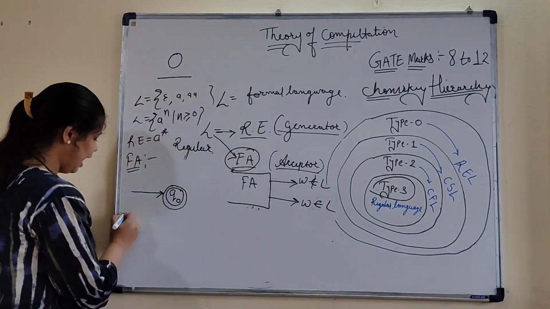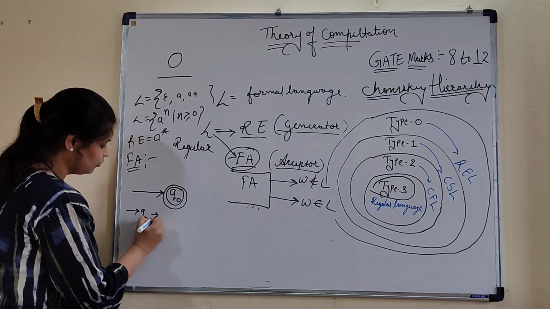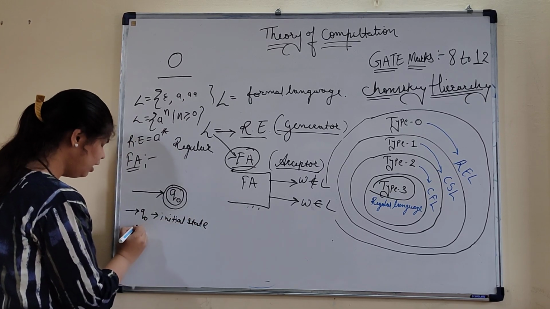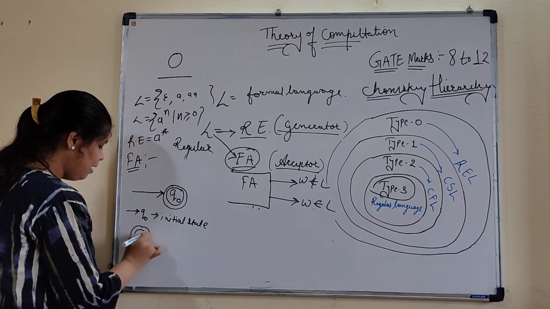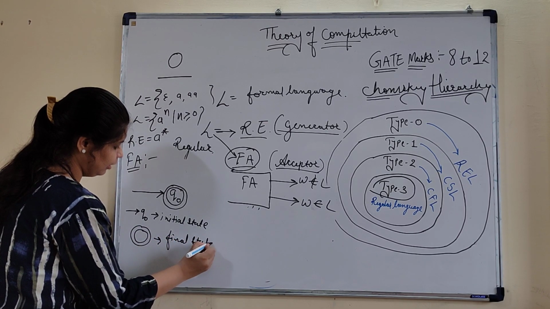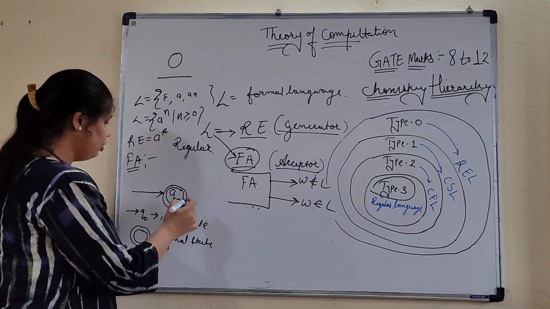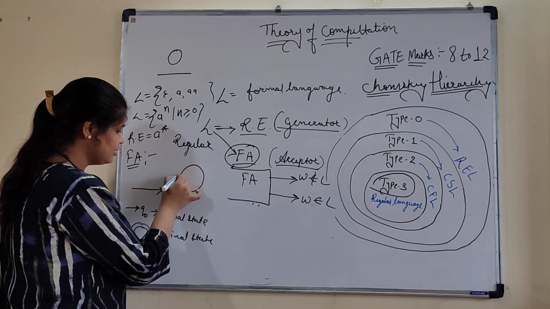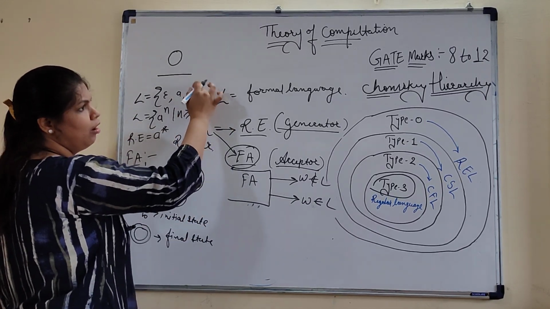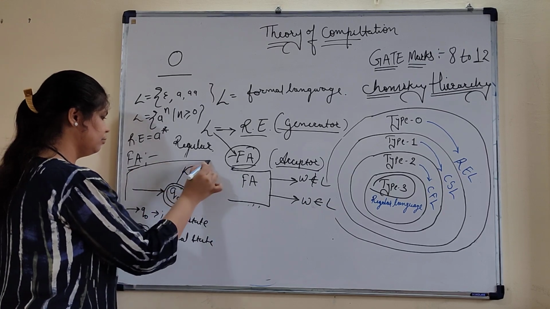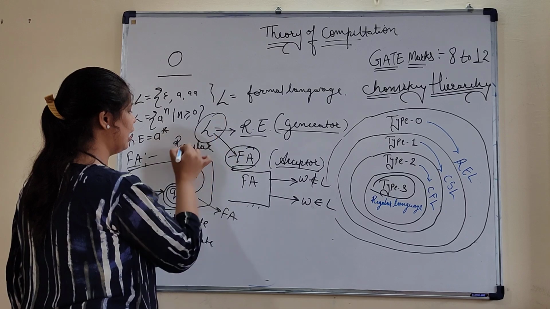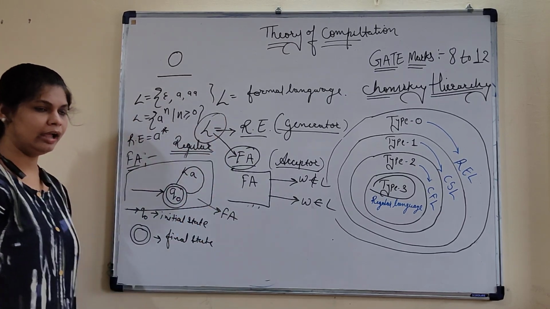We have the categorization of Q0 as the initial state. Another one, if I mark it like this, that is a final state for you. Apart from this, on this particular state, we just make a loop of A, that means multiple occurrences of A. This is nothing but the normal finite automata for this language, known as a regular language.